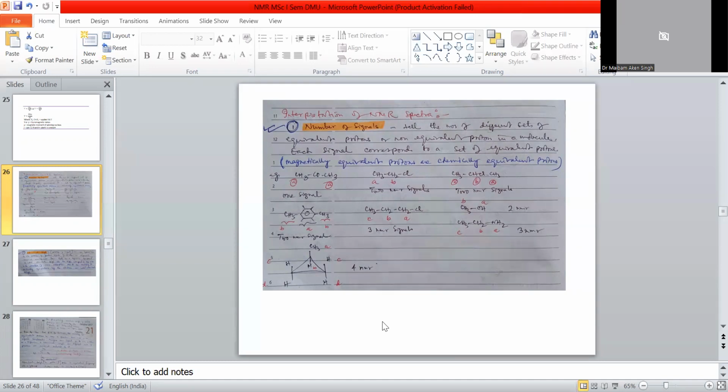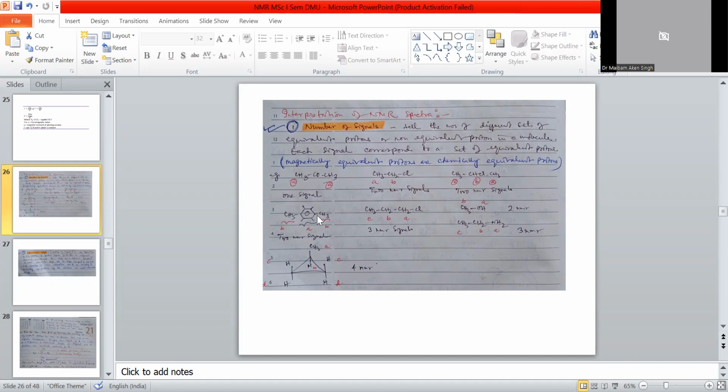In the interpretation of NMR, the number of signals tells the number of different sets of equivalent protons. Equivalent protons means chemically equivalent, having the same environment. In proton NMR, it reflects the environment of the protons.